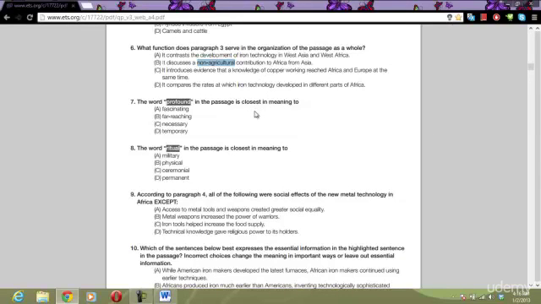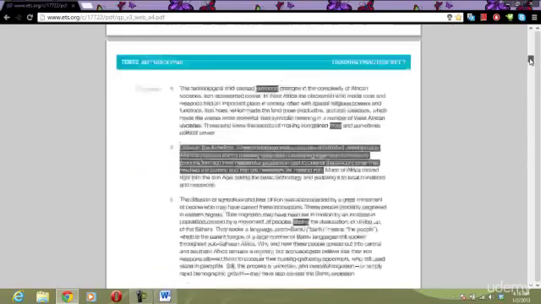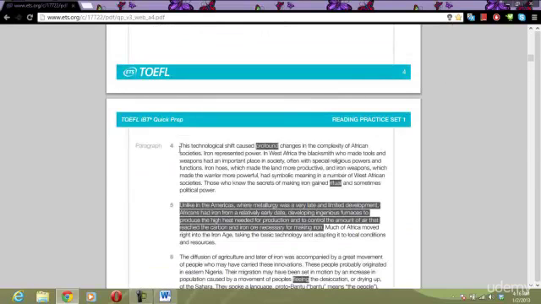The word profound. What does the word profound in the passage mean? Let's have a look. "This technological shift caused profound changes in the complexity of African societies." So it's some kind of change, and we have to figure out what the word profound means in the complexity of African societies.